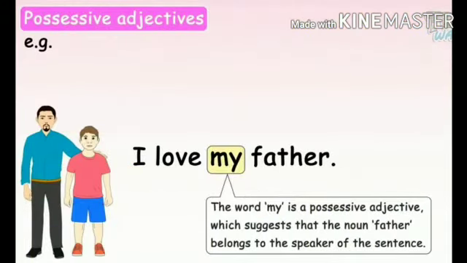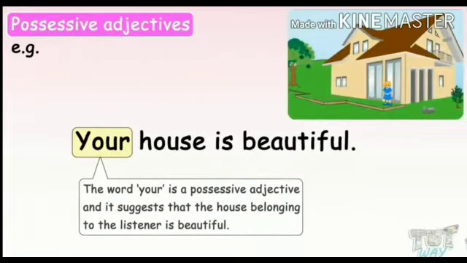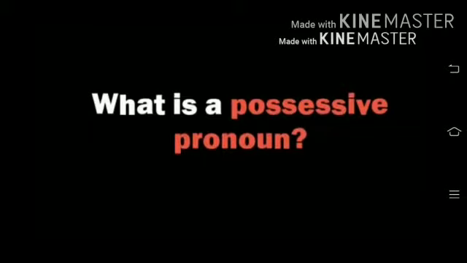Let us understand with example. Here it is written, I love my father. The word my is possessive adjective, which suggests that the noun father belongs to the speaker of the sentence. Next example, the word your is a possessive adjective and it suggests that the house belonging to the listener is beautiful. Now, what is a possessive pronoun?